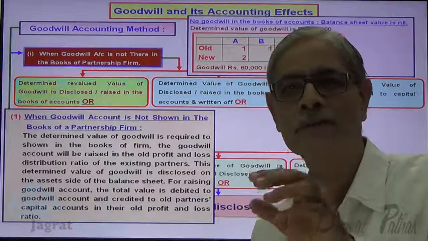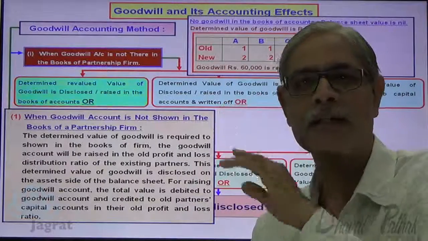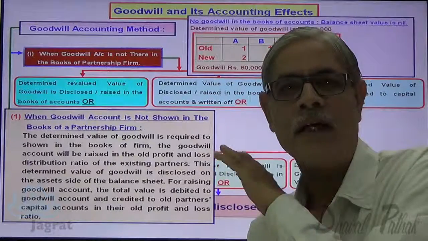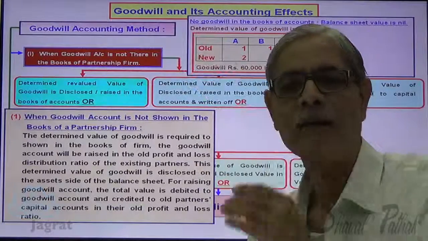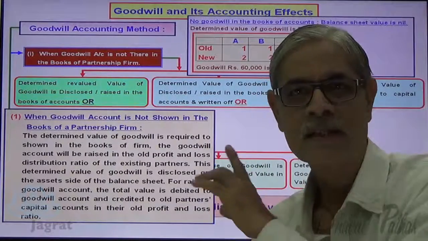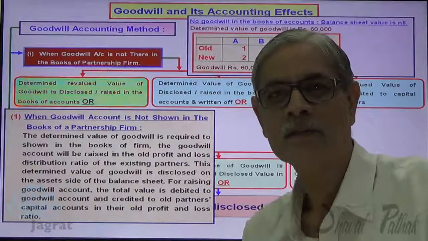And the goodwill that has been debited will appear on the asset side of the balance sheet, and 20,000 will be credited to each partner's capital account for the increase in value of goodwill that has risen from 0 to 60,000. This is how the accounting fact is to be given. Now let me consider the next option.